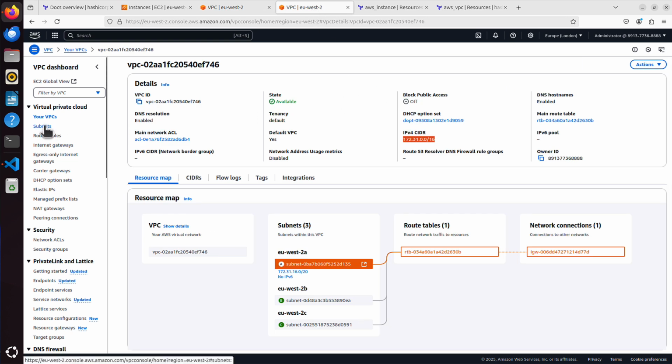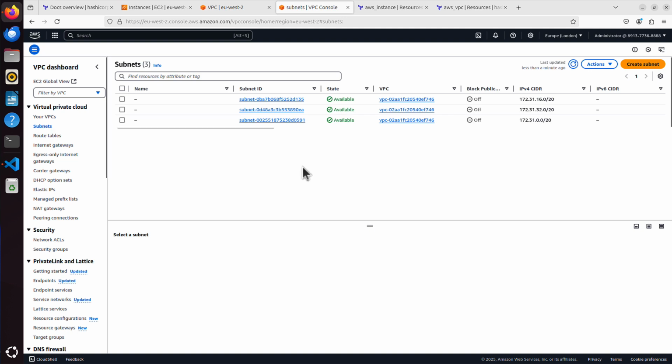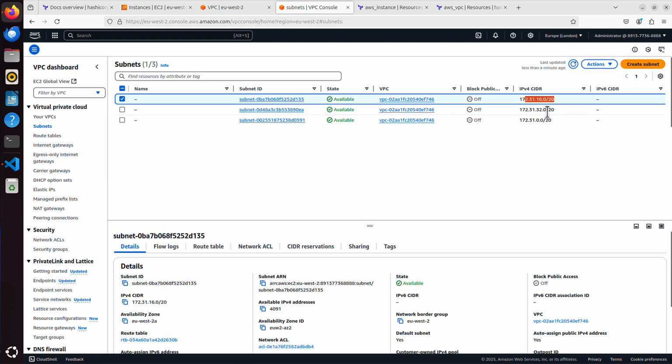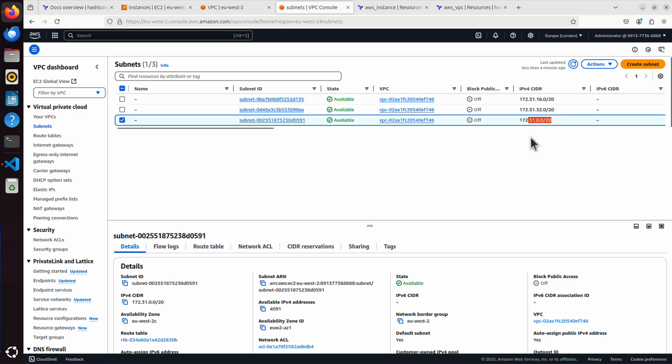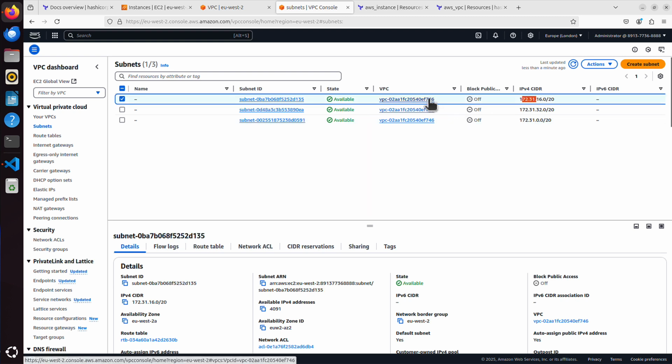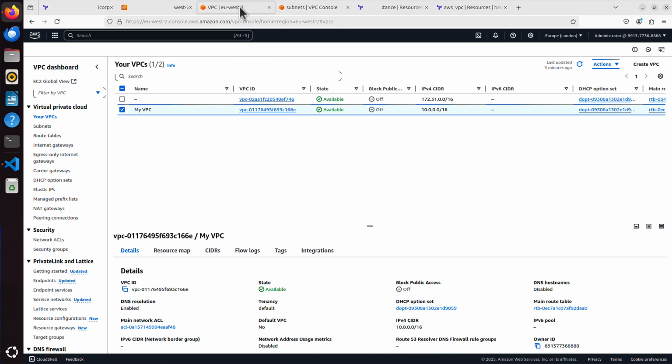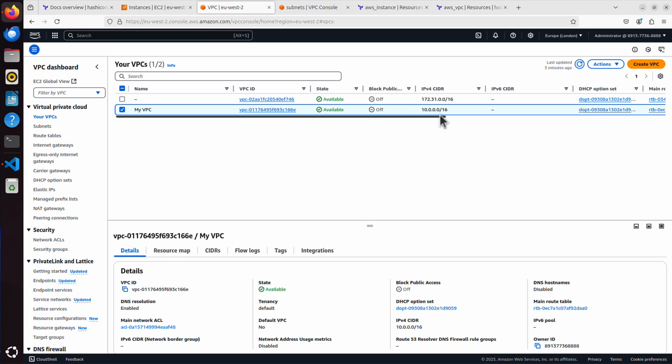If we currently go to subnets, you can see them here on the left under VPC. Currently we've got 3 subnets, but even looking at the CIDR, at the IP prefixes, we can see they belong to that default VPC, because the IP addresses start with 172.31 something. And we also can see here that they all belong to the same VPC, Virtual Private Cloud. We created our own VPC, but we haven't got any subnets there yet. This is my VPC, but it doesn't have any subnets. So let's create one. Let's go back to our code.